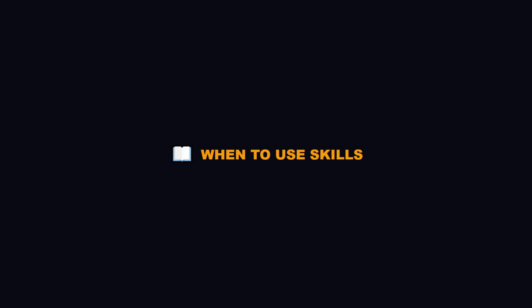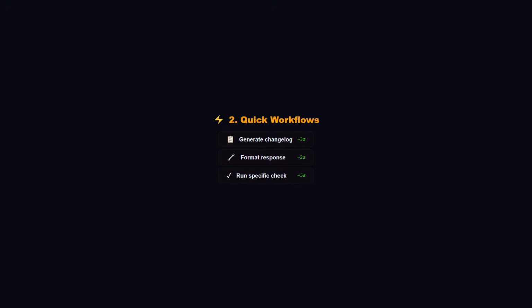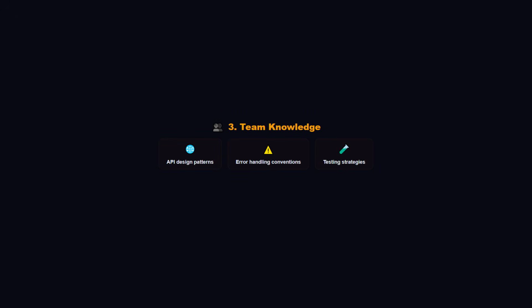So when do you use skills alone? 3 scenarios. First, reusable conventions. Your coding standards, PR review checklists, commit message formats. Things Claude should know sometimes, but not always. If it's always needed, put it in CLAUDE.md. If it's sometimes needed, make it a skill. Second, quick workflows. Generating a changelog, formatting a response, running a specific check. Fast, inline, no heavy lifting. Third, team knowledge. Your API design patterns, error handling conventions, testing strategies. Skills are portable. They work across conversations and can be shared with your whole team.